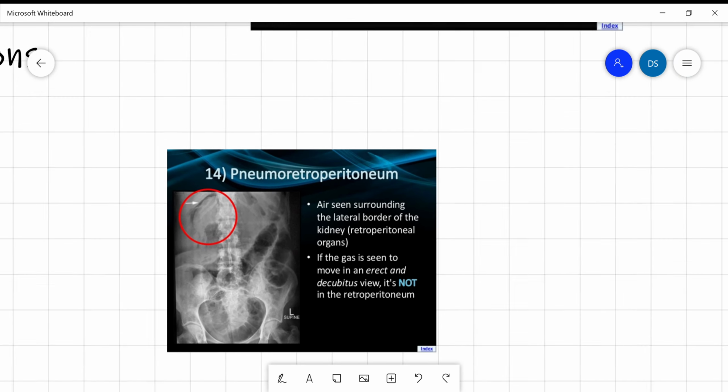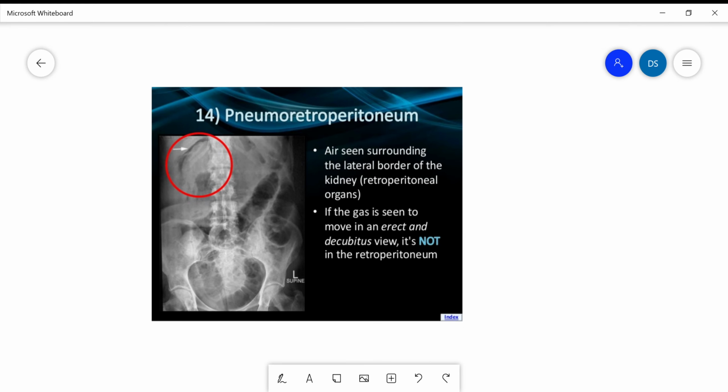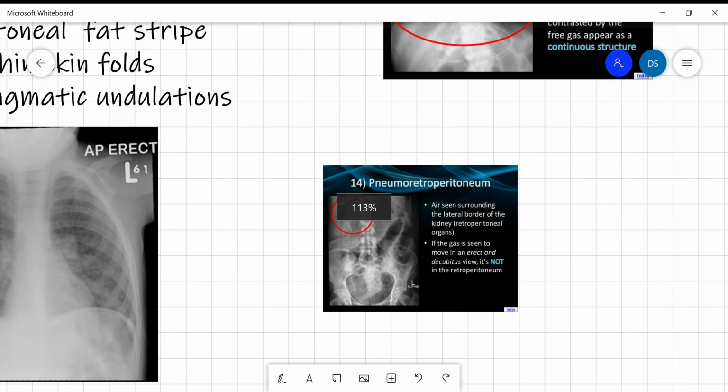Just a few words about the pneumoretroperitoneum. What is pneumoretroperitoneum? When you see free air within the retroperitoneal cavity, like here in this example, you can see air is seen surrounding the lateral border of the kidney. So when it is outlining the retroperitoneal structures, then it becomes pneumoretroperitoneum. And if the gas is seen moving in an erect and decubitus view, then it is definitely pneumoperitoneum but not pneumoretroperitoneum. This is how you can differentiate between the two. With this, I'll end my talk.